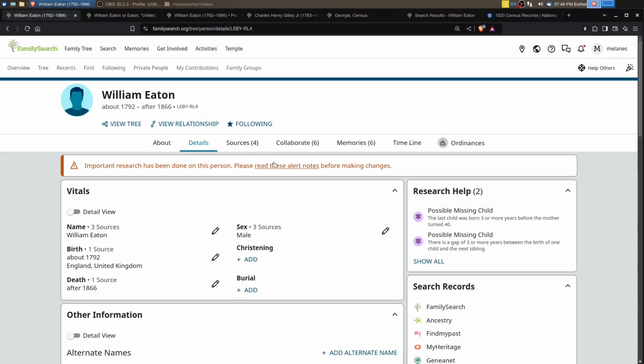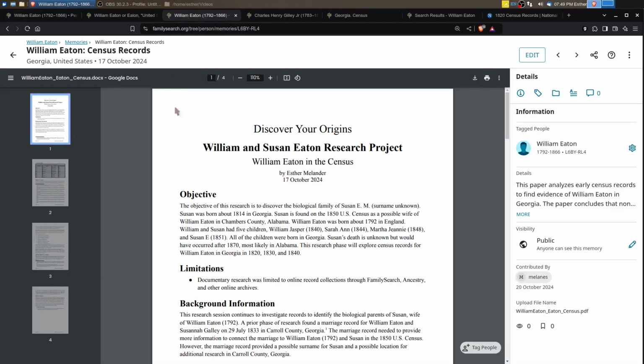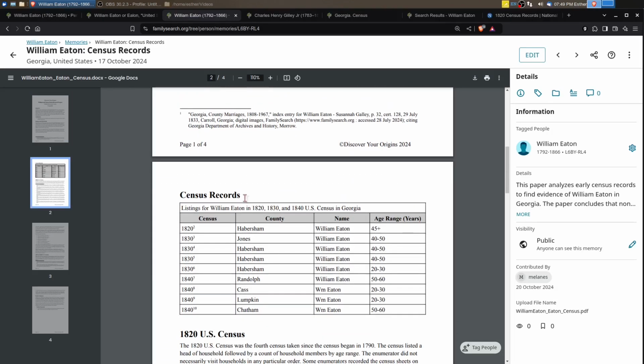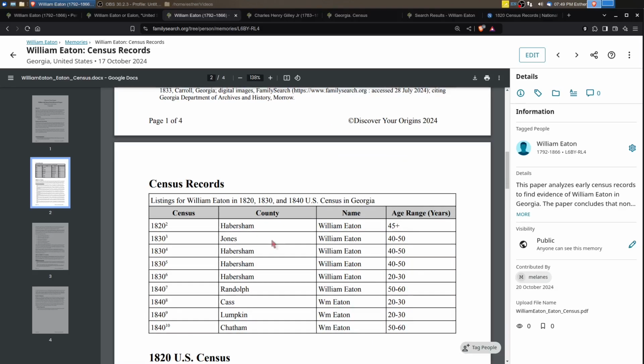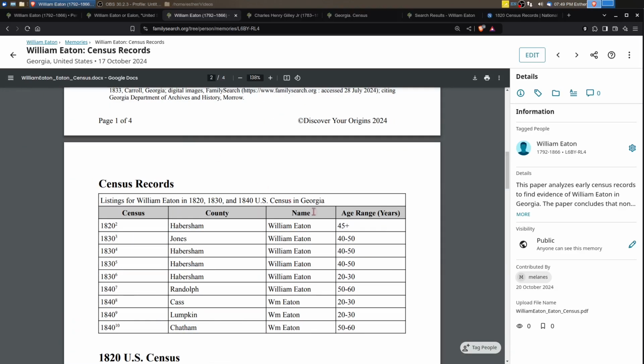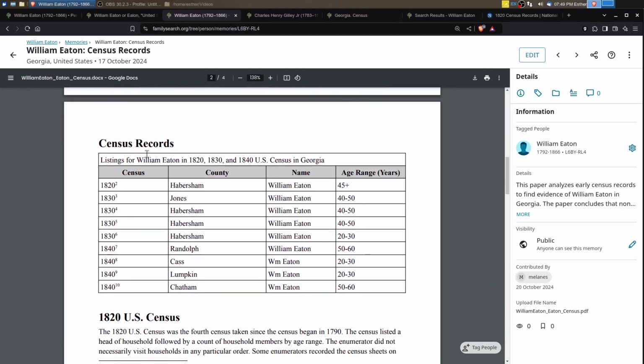And so I did a little research report, and I do have it uploaded to William Eaton on FamilySearch. But here's the report. And so if you're really curious, you can come in here and read it. But I've got some charts here. So this first one is a chart showing all the William Eatons in 1820, 1830, and 1840 U.S.